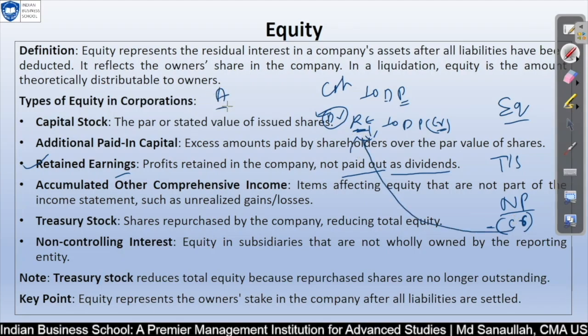Assets are always positive, and liability and equity are minus related entries. Whenever you post a credit entry, it will increase. Whenever you post a debit entry, it will decrease. For assets it is just the reversal: whenever you post a debit entry, it will increase, and whenever you post a credit entry, it will decrease. I hope it is clear to you.